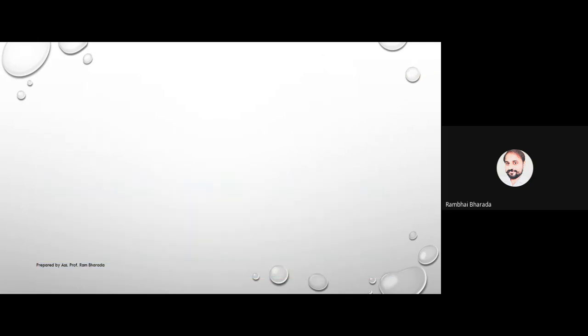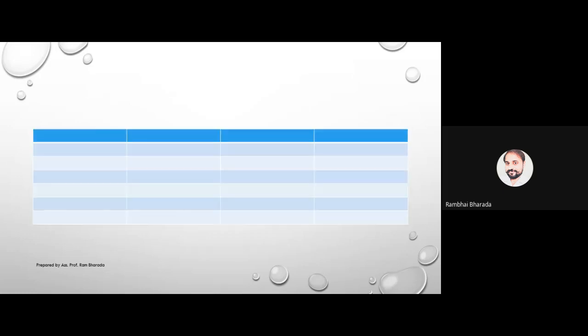See, this blank slide is visible to you. Whenever the weighted average cost of capital is asked, you need to prepare a table. So I will insert a table having 4 different rows and columns like this. Is it visible to you here?